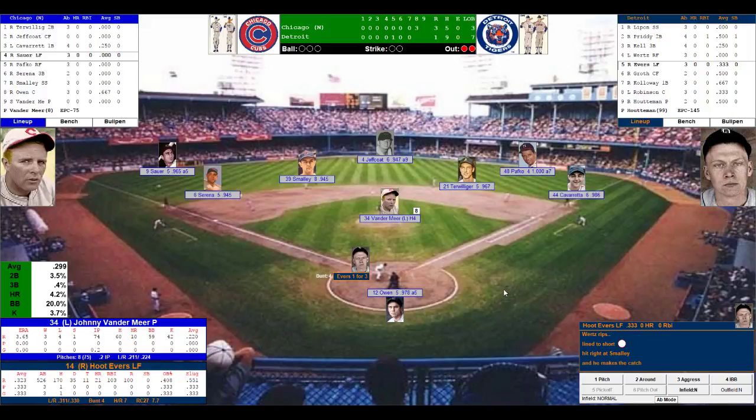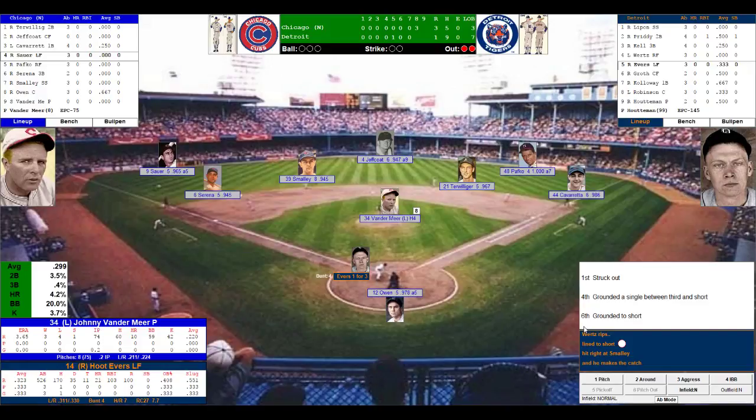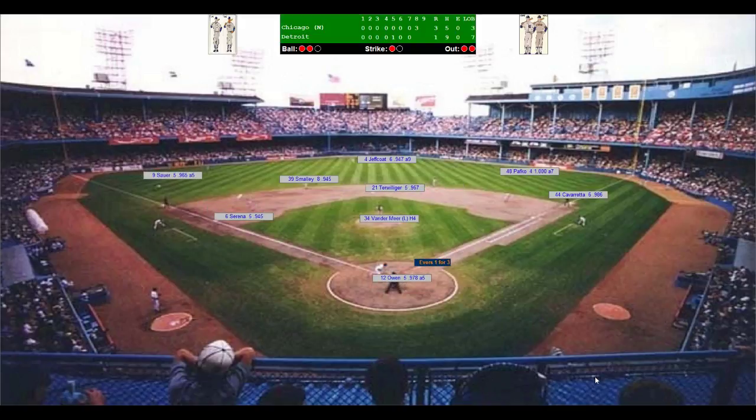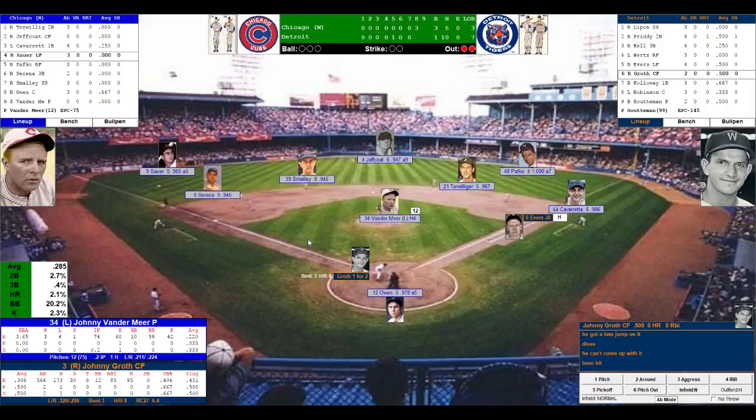Vandermeer gets the baseball after they throw it around the horn. Rubs it up, steps back up on the hill, toes that rubber, takes a deep breath, looks in at Owens. Here's the pitch to Evers, who's 1 for 3. He has struck out, singled, and grounded out. Evers swings, and Sauer coming in. He's going to make a diving attempt, and he cannot make the catch in left. So Evers gets his 2nd hit, 2 outs.